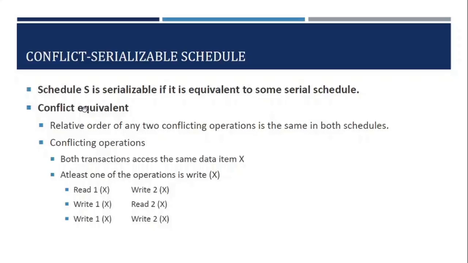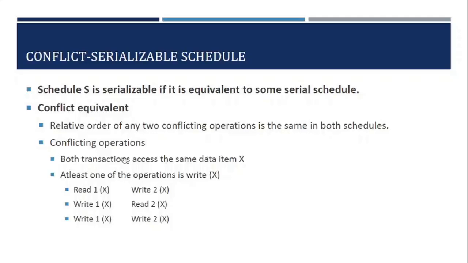When we go for interleaving of operations, we get a non-serial schedule wherein the operations from T1 and T2 mix together in a timeline. Then what do you mean by conflict equivalent? Check for the conflicting operations in the non-serial schedule and the serial schedule. If the order of conflicting operations is the same, then we say that they are conflict equivalent.